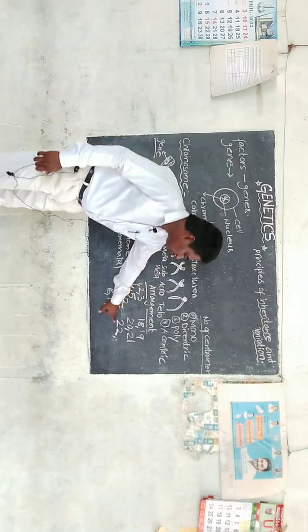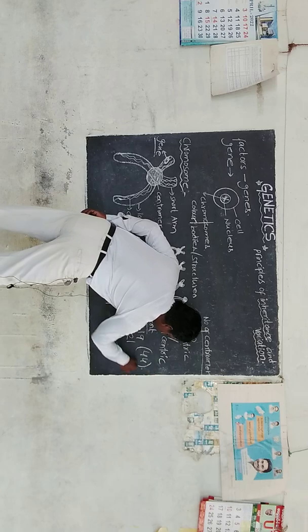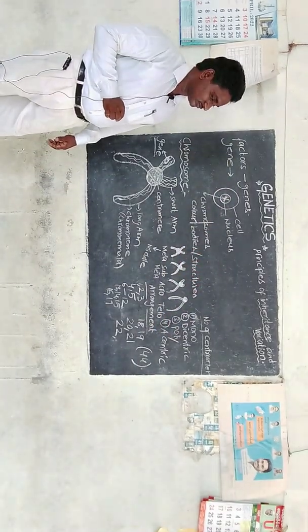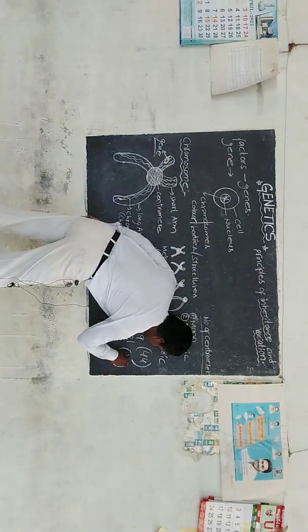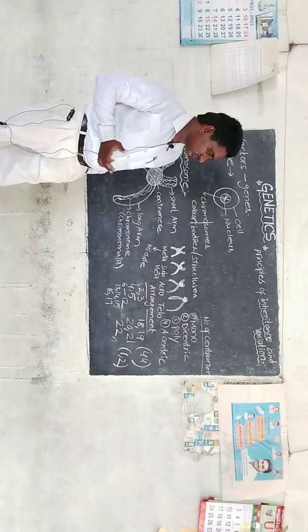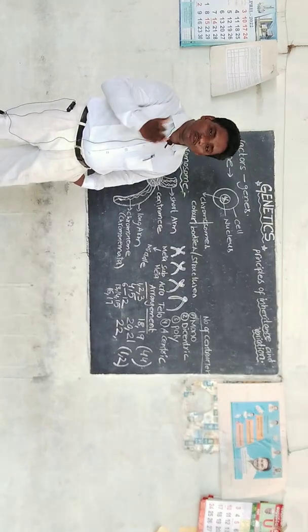The 22 pairs, totally 44 chromosomes, are present in each cell. The remaining 45 and 46 chromosomes do not belong to the body.